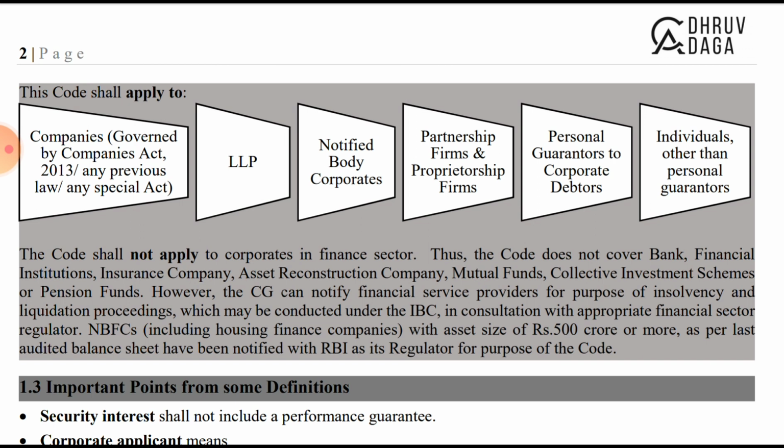In consultation with the appropriate financial sector regulator, NBFCs including housing finance companies with an asset size of 500 crore rupees or more as per the last audited balance sheet have been notified with the RBI as their regulator for the purpose of this Code.